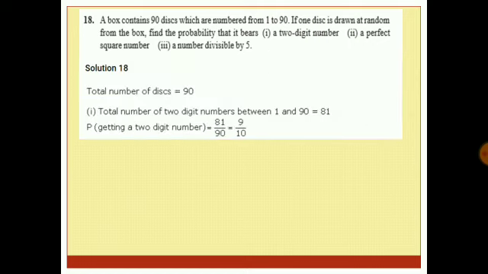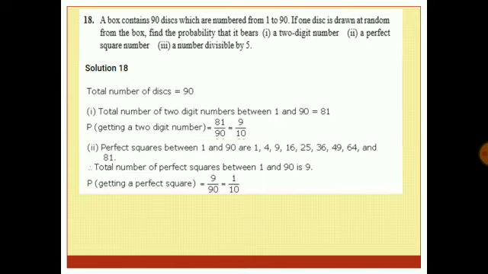Then a perfect square number. Count the perfect squares between 1 and 90. The perfect square numbers are 1, 4, 9, 16, 25, 36, 49, 64 and 81, which makes a total of 9 numbers. Out of how many? Out of 90. So the probability of getting a number that's a perfect square is 9 by 90, which is 1 upon 10.